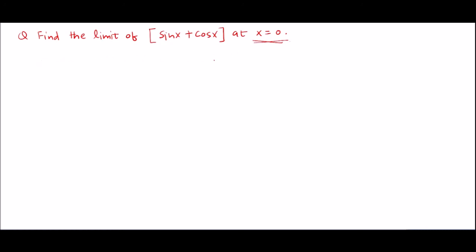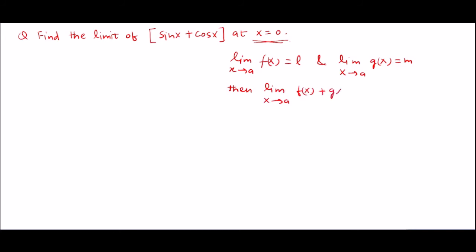We will use a theorem which says that if limit x tends to a f(x) equals L, and limit x tends to a g(x) equals m, then the limit x tends to a of f(x) plus g(x) will be equal to L plus m. So we will apply this theorem to this question to find out its limit.